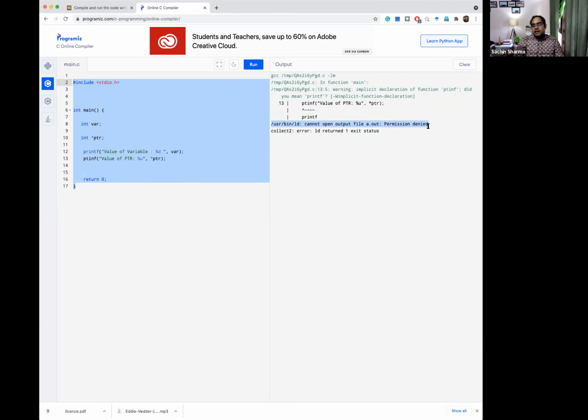If you run on the software which I have told you, a compiler like GCC in Linux or Unix, or Dev CPP, you will get a runtime error. Your program will terminate automatically without giving you output. And that error will be segmentation fault.